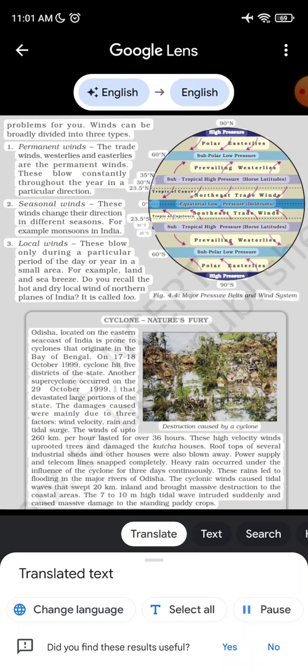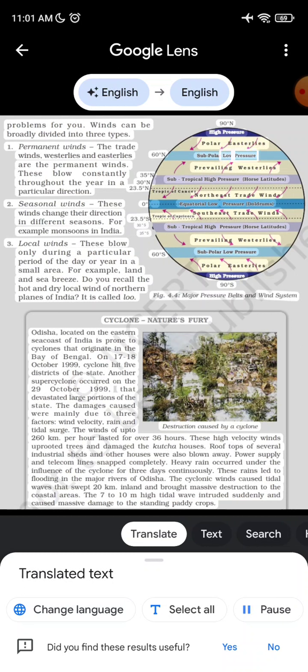2. Seasonal winds. These winds change their direction in different seasons. For example, monsoons in India. 3. Local winds. These blow only during a particular period of the day or year in a small area. For example, land and sea breeze. Do you recall the hot and dry local wind of the northern plains of India? It is called Lu.